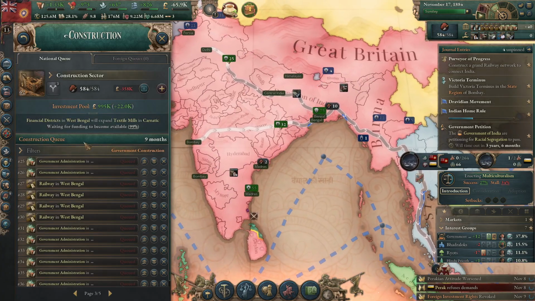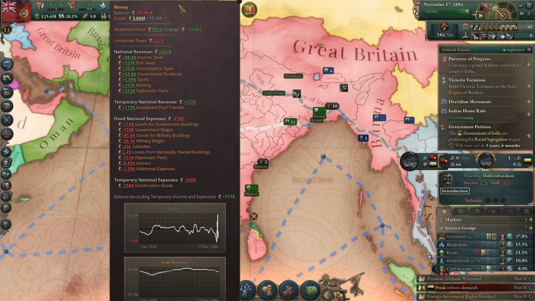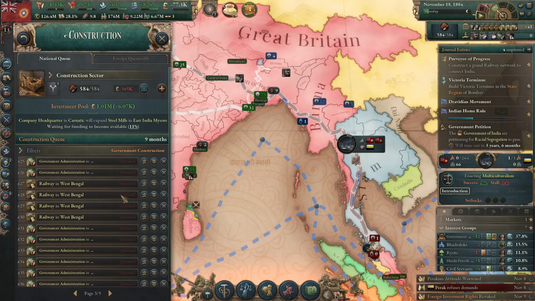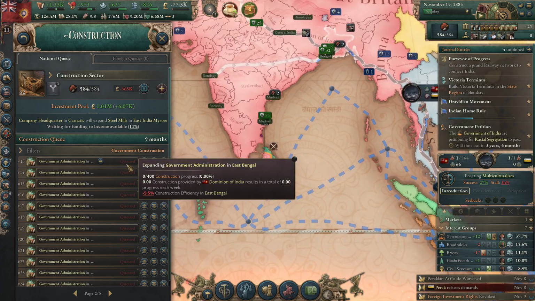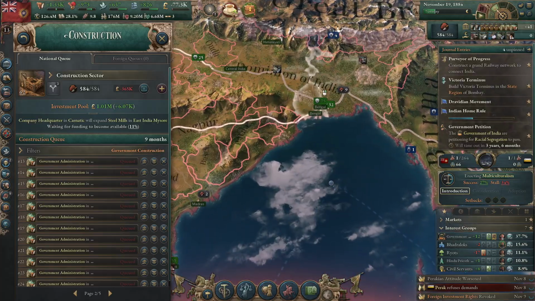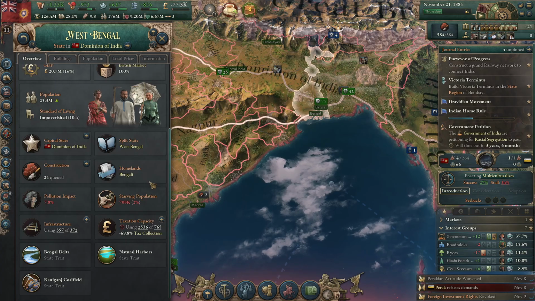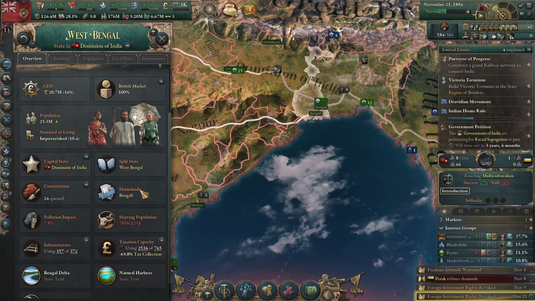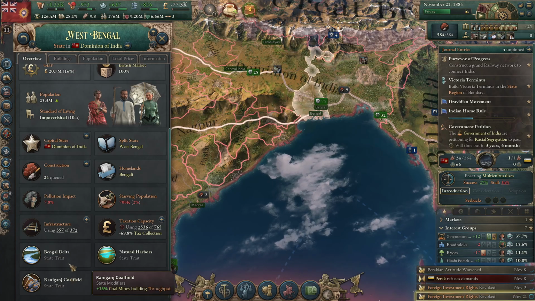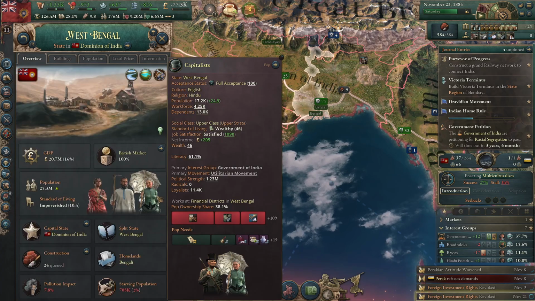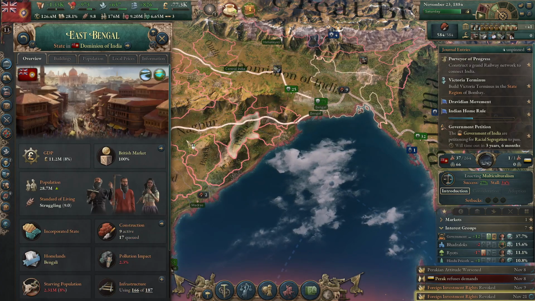We're still paying a significant amount in government expenses right now. But I think building on credit's going to be worth it. We're building up, wow. Do we have some manner of event causing problems? It's not, oh, East Bengal.